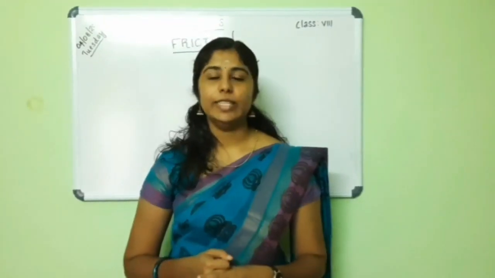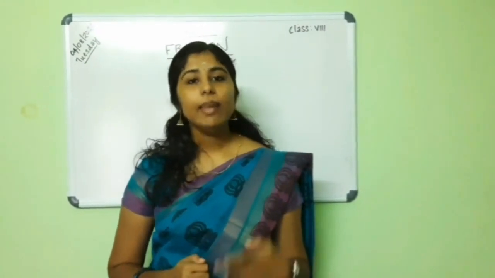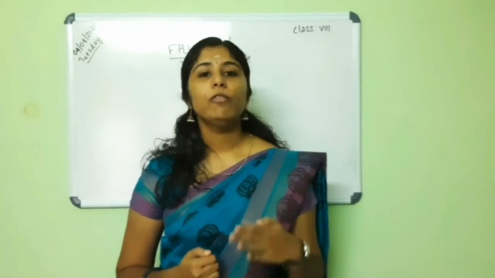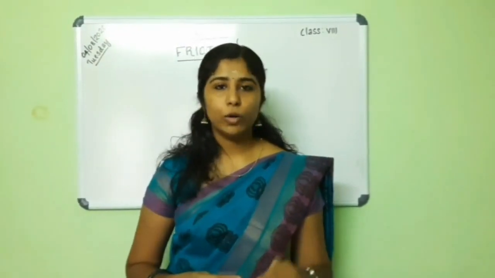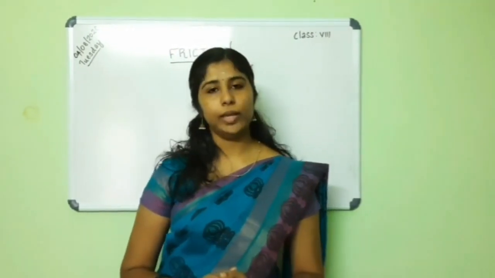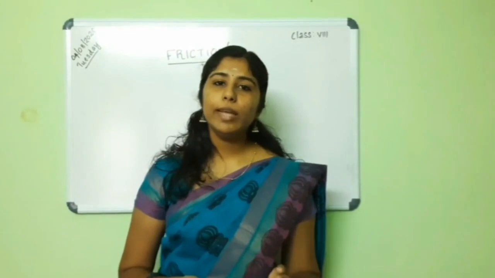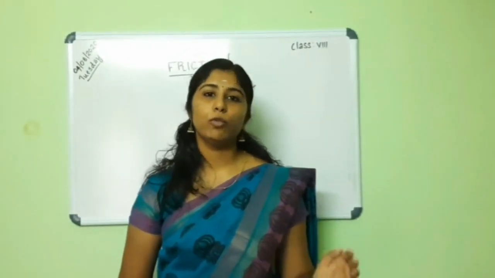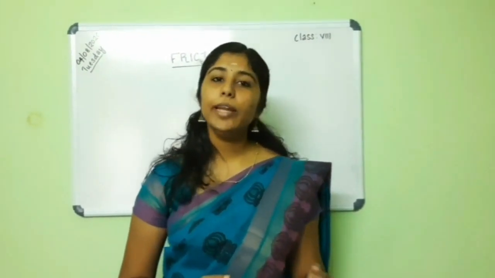From this activity, we can now define force of friction. It is an opposing force that comes into action when one body moves or tries to move on the surface of another body. And the direction of frictional force is always opposite to the direction of motion of the object or opposite to the applied force.